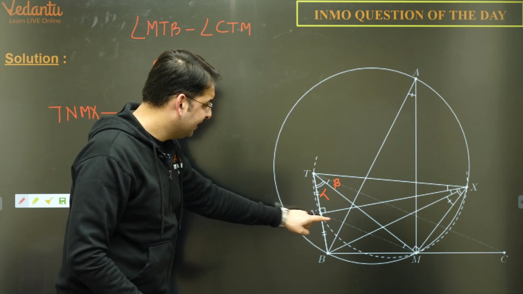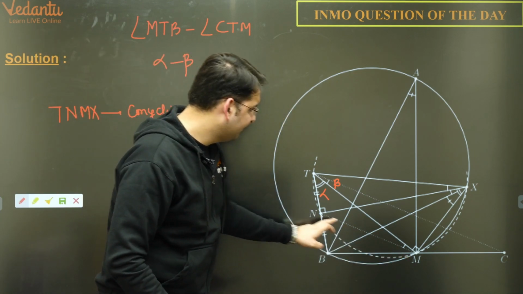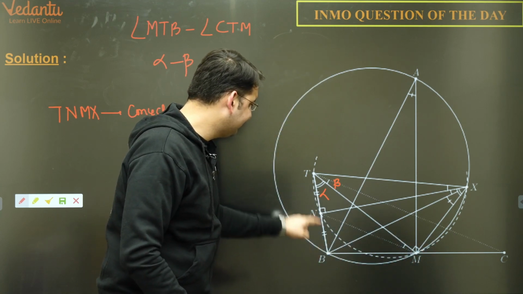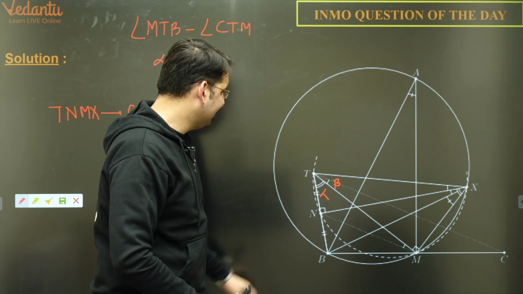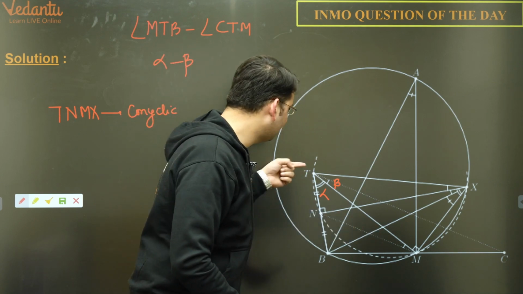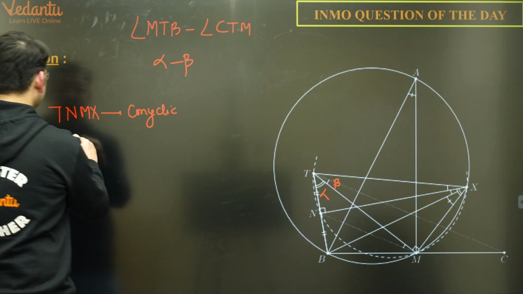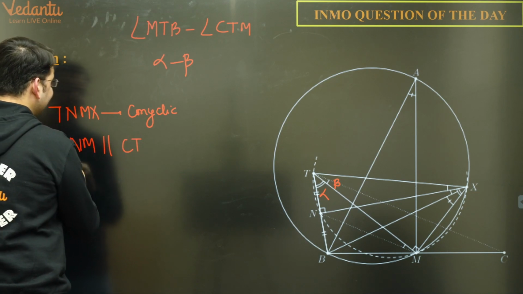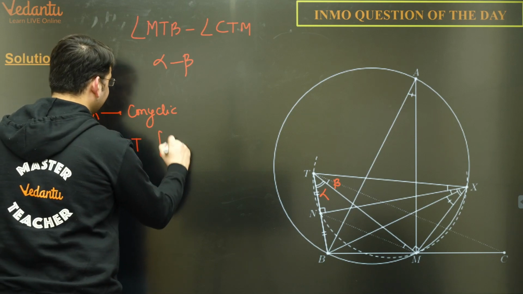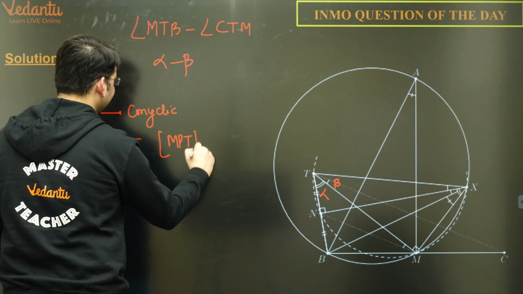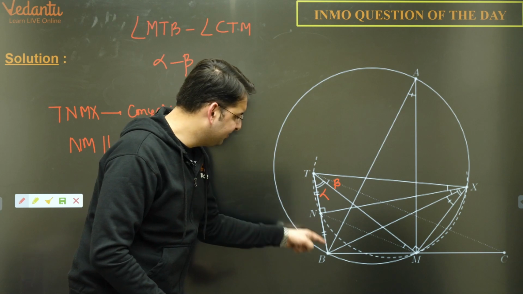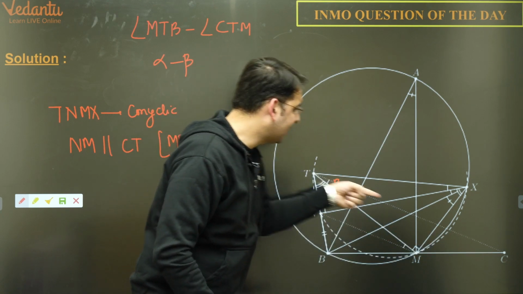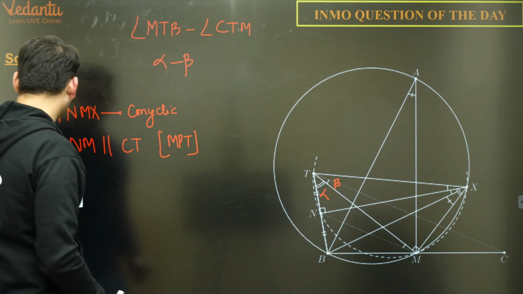Also M is a midpoint. So we have M is a midpoint of BC and N is a midpoint of TB. So can I say NM is also parallel to CT? NM is parallel to CT by the midpoint theorem. Since N is a midpoint of BT and M is a midpoint of BC, can I say NM is always parallel to CT? Right. So what do we have?